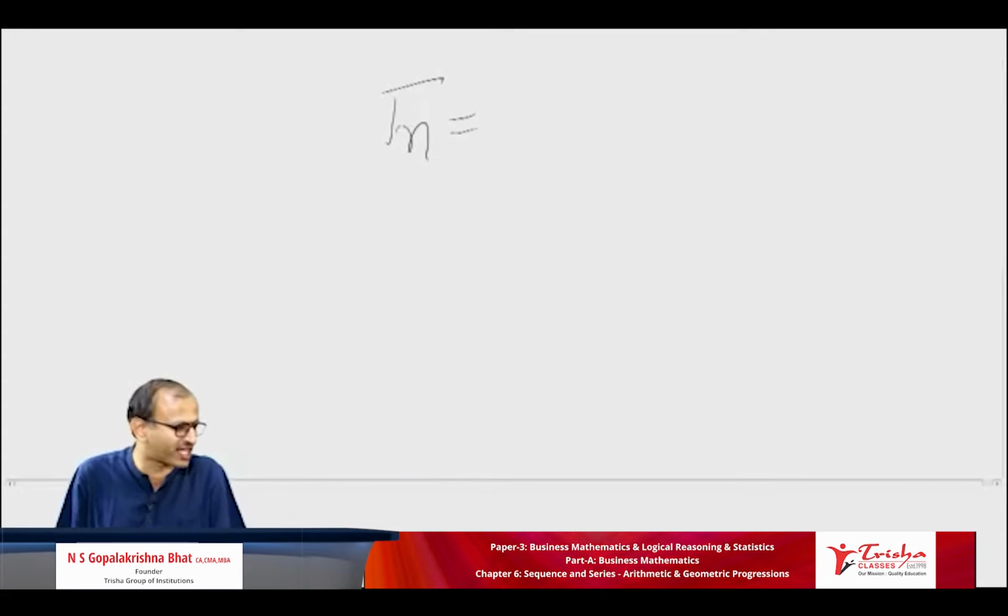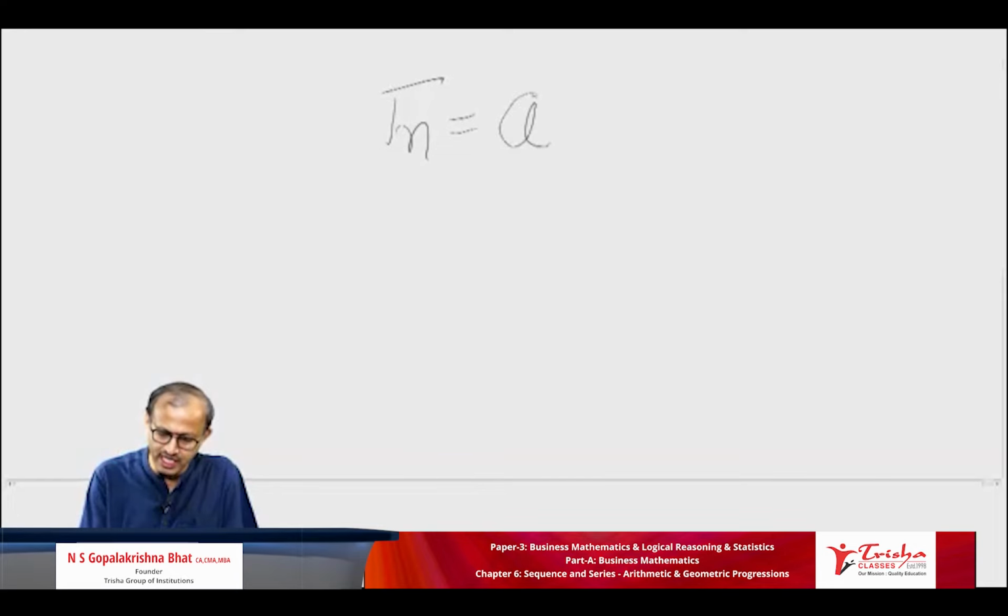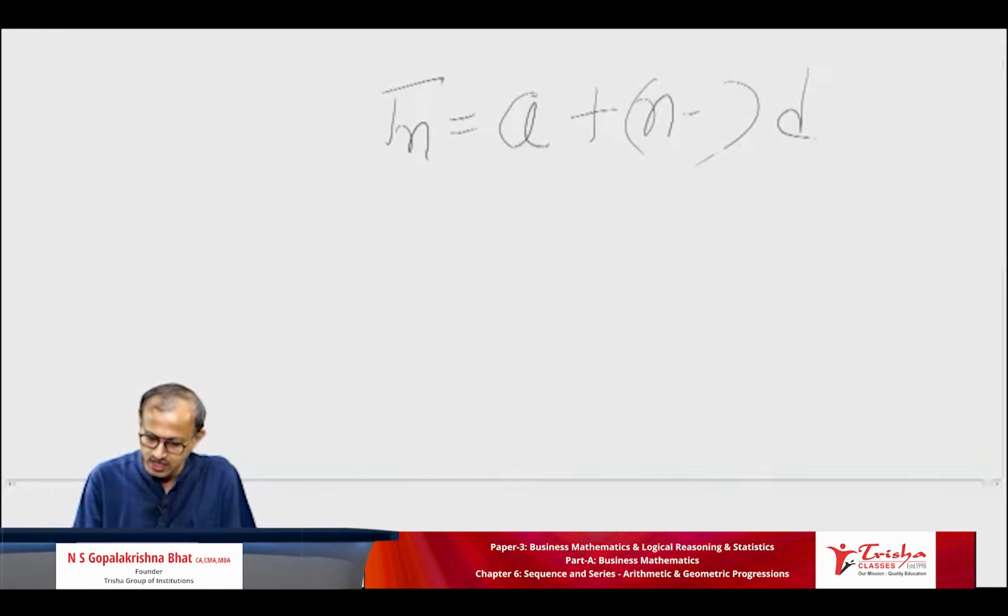So shall I write it once again? All of you make a note. You repeat along with me in the chat box. Fastest finger on your chat box, boys and girls, where are you? First one. The nth term is equal to, can you repeat along with me? What do you write? A plus n minus 1 into D. Write along with me: A plus n minus 1 into D.